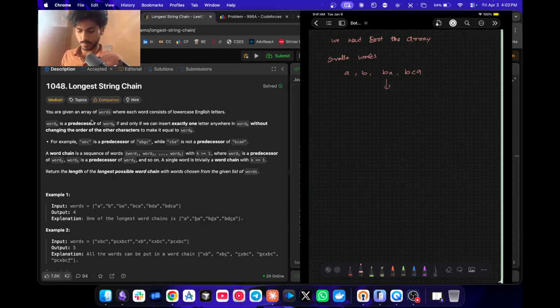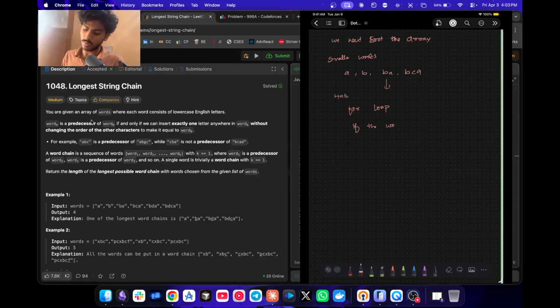So what we will do, we will sort the array first, then we will run a for loop over each word. What we have to know is, let's say I form a string and I have to know its longest word chain length ending at it.